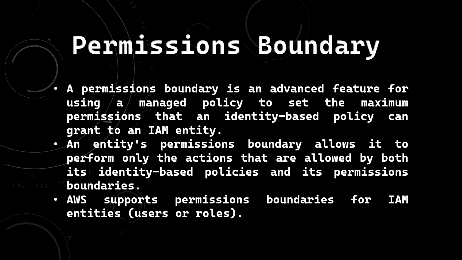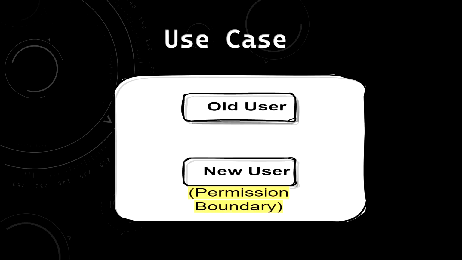So in a simple sentence, permission boundary is a feature of AWS by using which we can restrict access for IAM users and roles. So I will go to use cases for permission boundary.